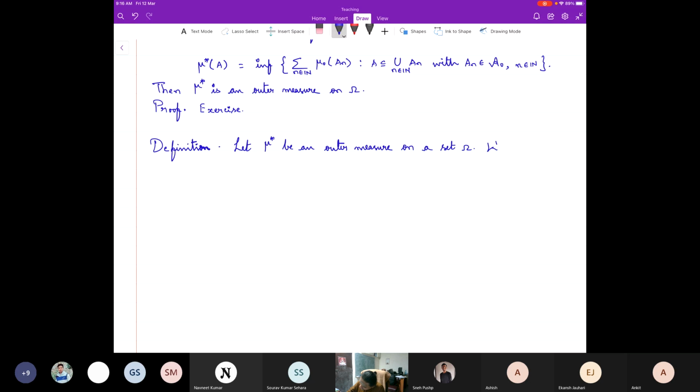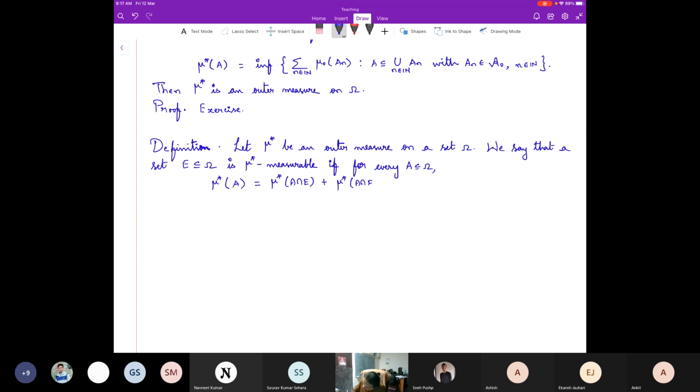So we say that a set E subset of omega is mu star measurable if for every A subset of omega, mu star of A is the same as mu star of A intersection with E plus mu star of A intersection with E complement.